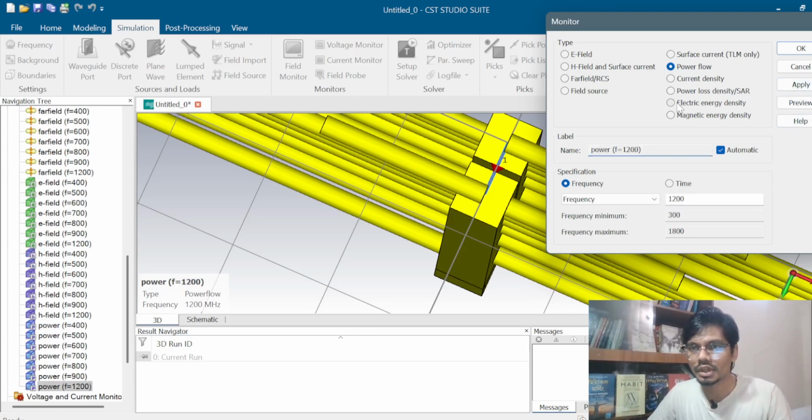Apply. Then I have to go to the electric energy density and give the value 300.